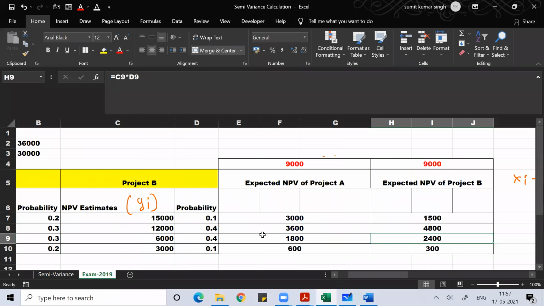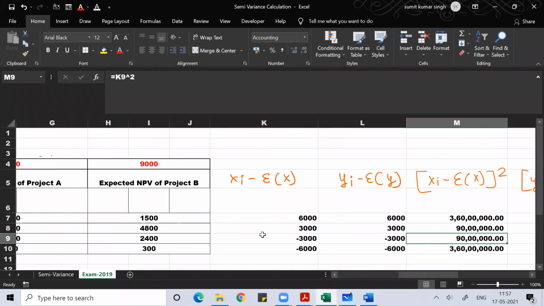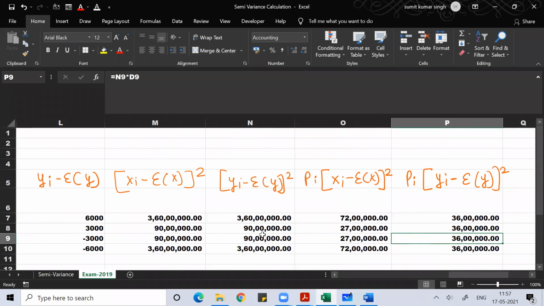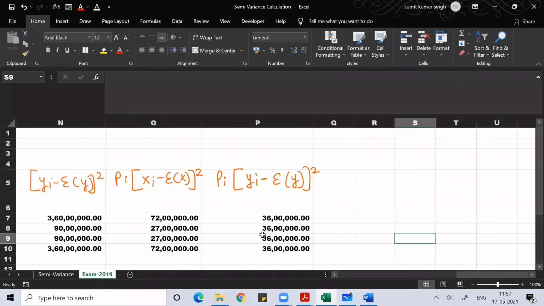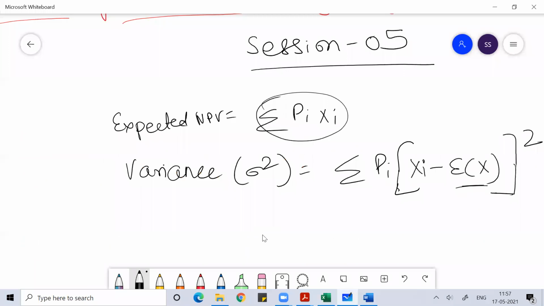If you want, I'll send you this Excel sheet at the end of the class so that you should not have any confusion. So once you're done with this, what is the formula of variance? This is the formula of variance.